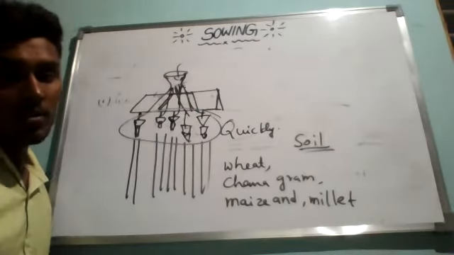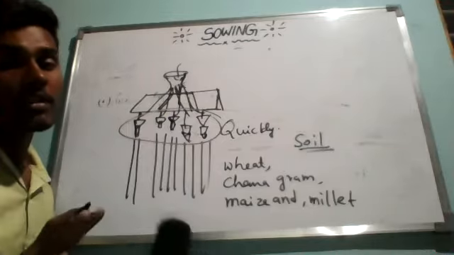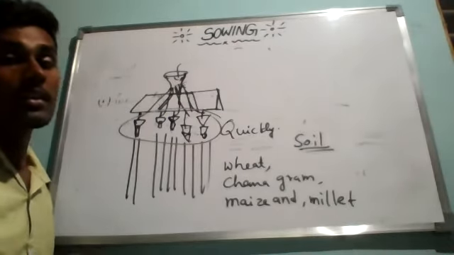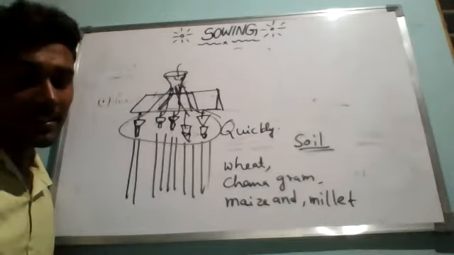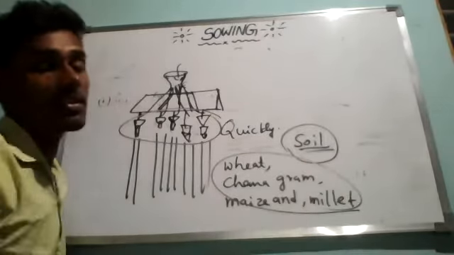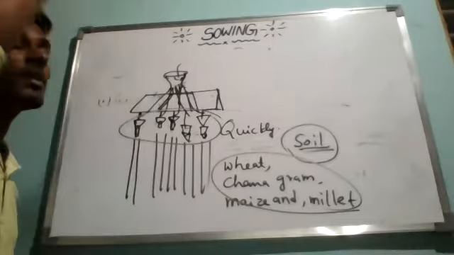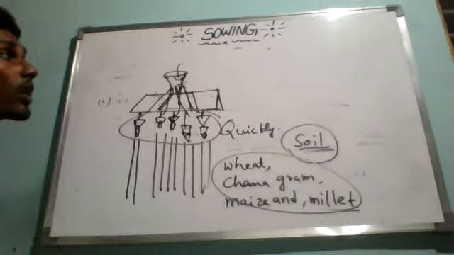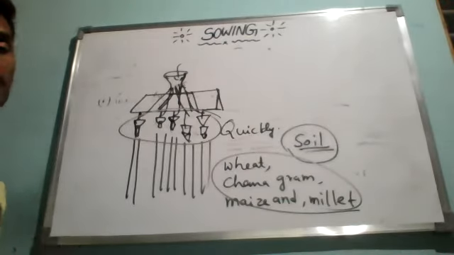Are you able to understand? Most of the crops like wheat, gram, maize and millet are grown or cultivated by sowing the seeds directly into the soil. Means the seeds can be planted directly in the field with the proper distance and proper depth, so we will get the crops. But for a few crops, it is not possible to cultivate by sowing directly in the field. That we will study later.